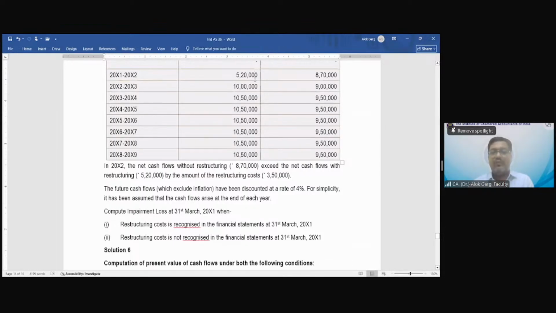The future cash flows, which exclude inflation, have been discounted at a rate of 4%. So a 4% discount rate is given. For simplicity, it has been assumed that the cash flow arises at the end of each year. Okay. Compute impairment loss as at 31st March 2001.